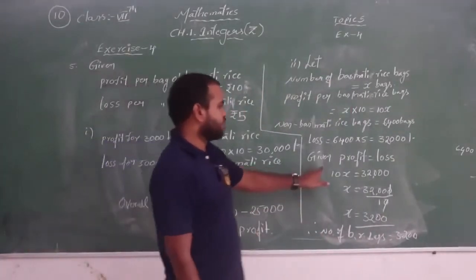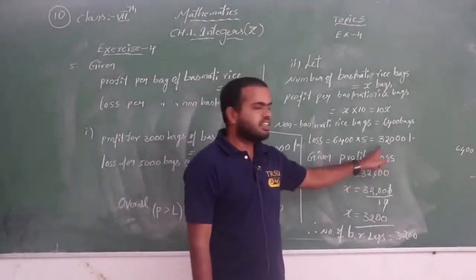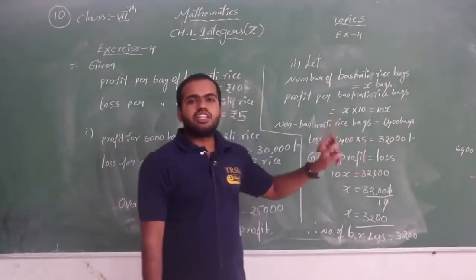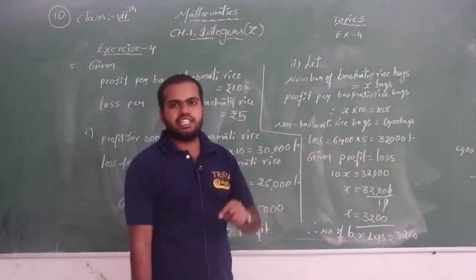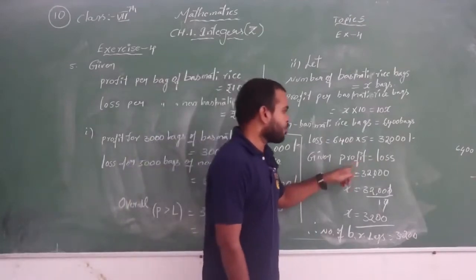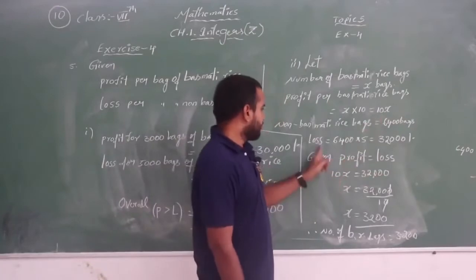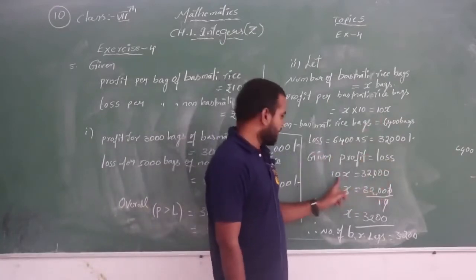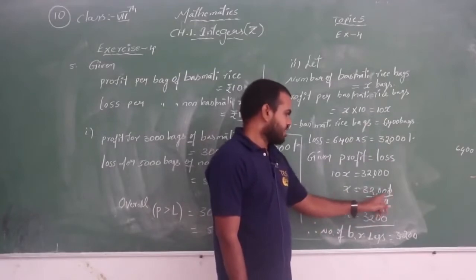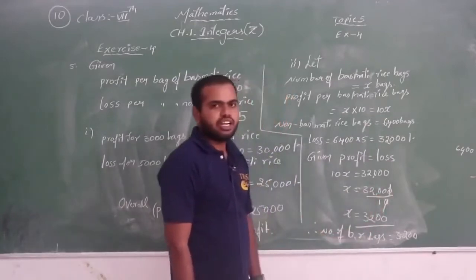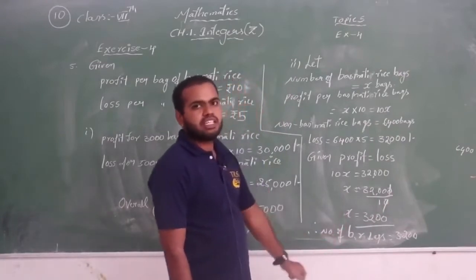So what is given in the question? Profit equals loss. Why did we write this condition? Because he is getting neither profit nor loss, as given in the question. That is the reason we are writing that profit and loss are both equal. What is the profit here? 10x. And the loss? 32,000. The 10 is multiplying, so if it goes to the right-hand side, it is divided. So 0, 0 cancel, and it is nothing but 3,200. What is X? It is the number of basmati rice bags.